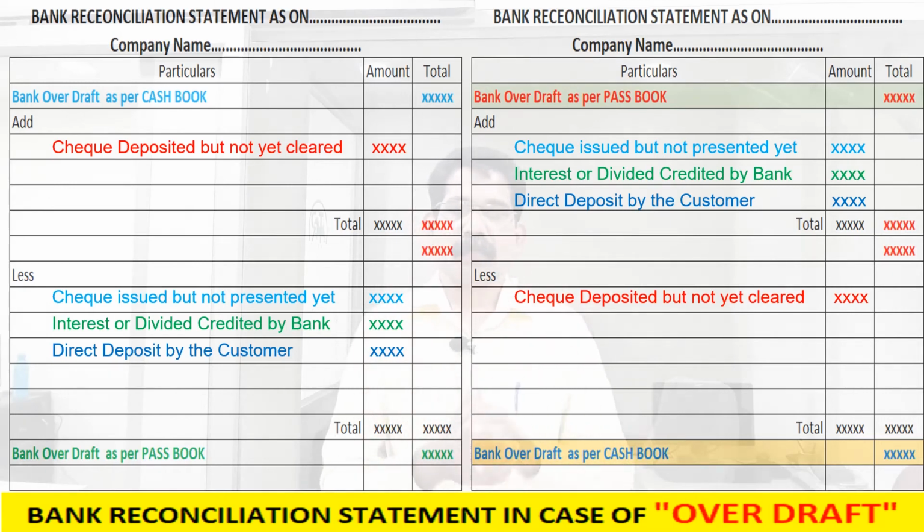Consider the situation where it will happen first. Then analyze, by recording that transaction on both sides, by the organization or by the bank, what will happen in our books of account? How will these transactions affect both entities' books of account? Which is higher, which is lower? Now, what should we do for equalizing? Whether we have to plus it or whether we have to minus it. Now our BRS is perfectly correct.